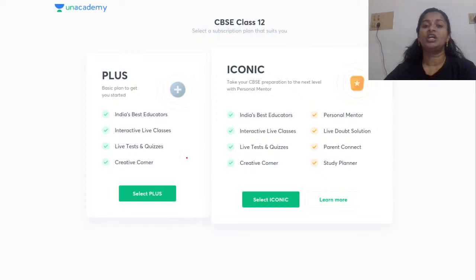If you go for the iconic subscription, you have a personal mentor and even a parent connect program, wherein the parent can also communicate with the mentor and get the report of his or her ward. And with an iconic subscription, apart from all these features, you get the features of the plus subscription also.